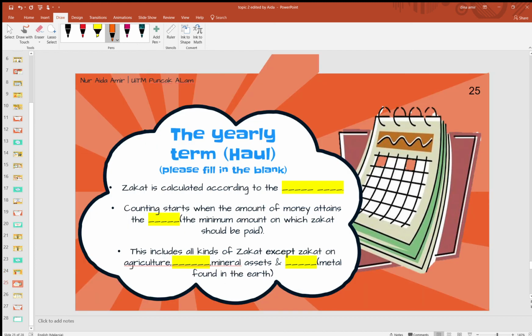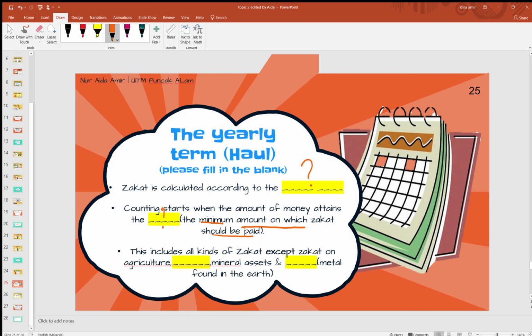Okay, next. Alright, this one you need to fill in the blank because I already discussed you before this. The yearly term how. This one is the last thing lah yang I need to discuss today. Zakat is calculated according to apa? Counting starts when the amount of money attains the minimum amount of which zakat should be paid.